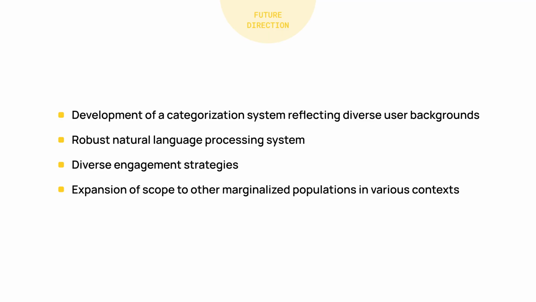As for future directions, one respondent pointed out the need for detailed subcategories such as Indian and Vietnamese within the overarching Asian category. To address this, we hope to have a finer categorization system to reflect user diversity. Regarding the concerns about the ill-intentioned users, it is important to implement a robust natural language processing system that can filter out such statements.